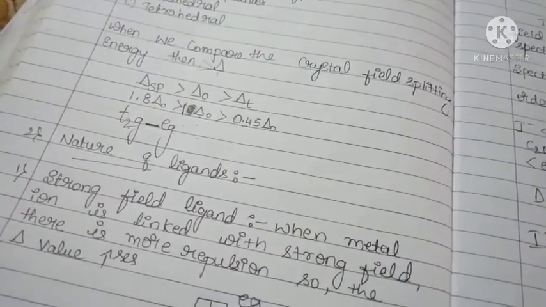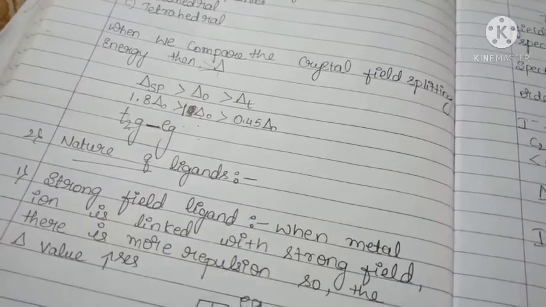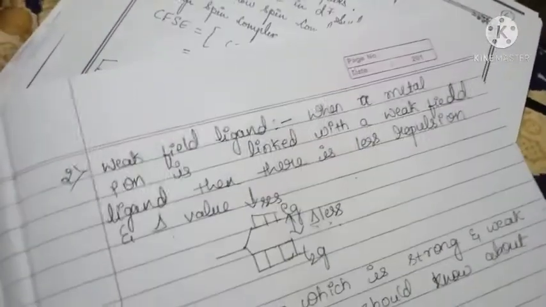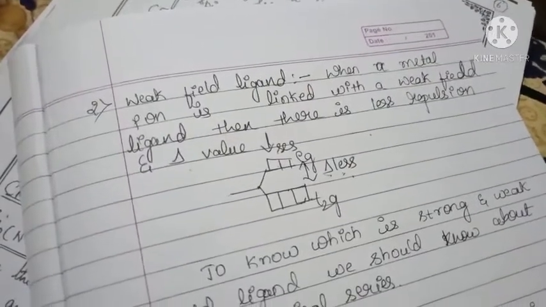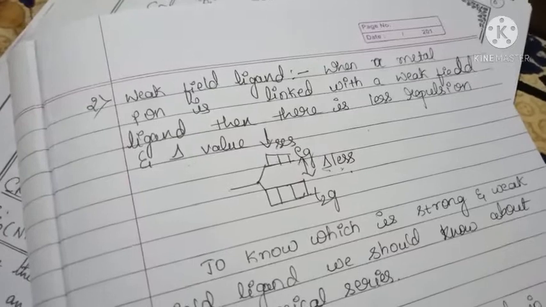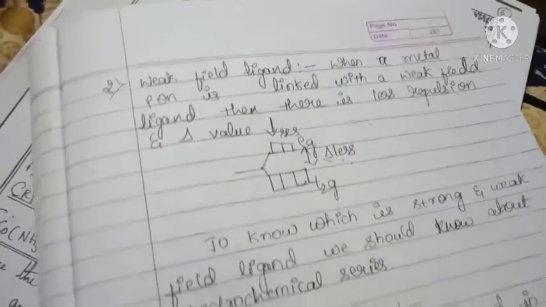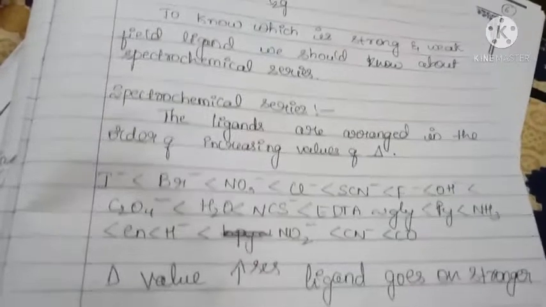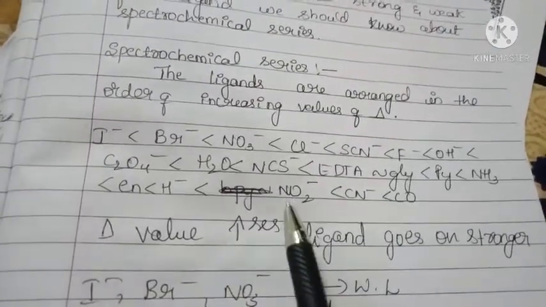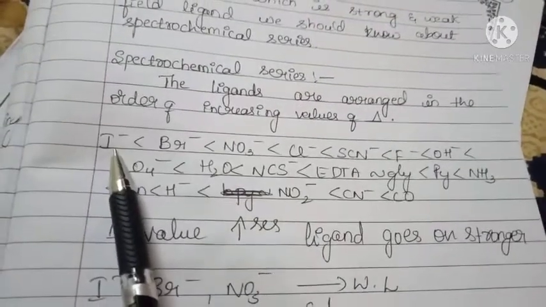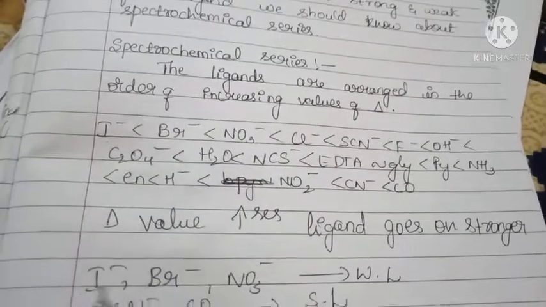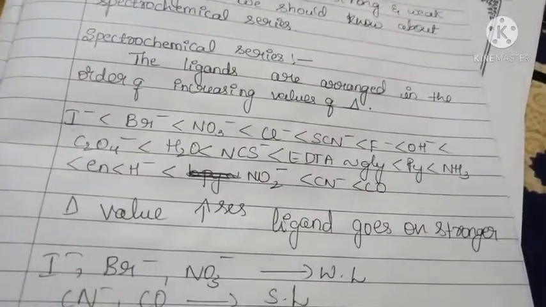Strong field ligand: when the metal ion is linked with a strong field ligand, the delta value increases. If weak field ligand, when the metal ion is linked with a weak field ligand, the delta value decreases. We know which ligand is weak and which is strong by the spectrochemical series. This is the series in increasing order: first one is weak field and last one is the strongest field. Okay. Next,